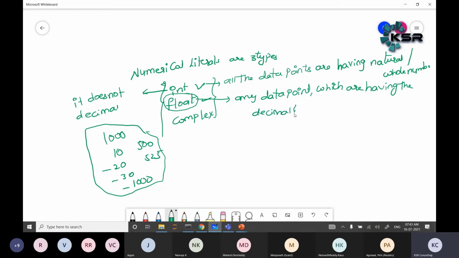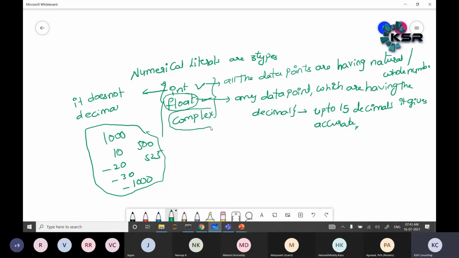Float will give accurate results up to 15 decimals. Up to 15 decimals it gives an accurate number. From 16 onwards, it may change; it may not give the correct numbers.